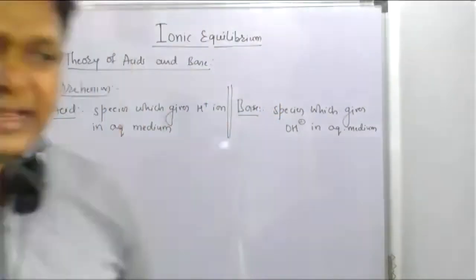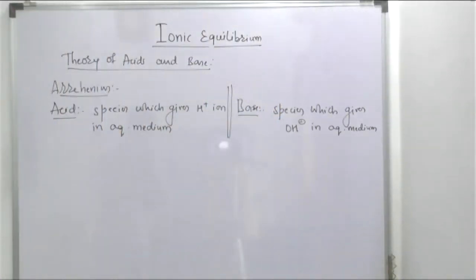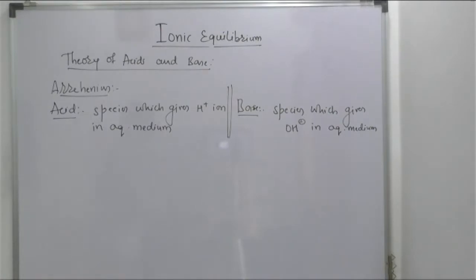According to Arrhenius, what is an acid, beta? One which has a tendency to provide H plus ion is the acid, and one which has a tendency to provide OH minus ion is the base. So this is the part I have given for you. Chalo, I want to discuss examples of this. I will write these examples here.